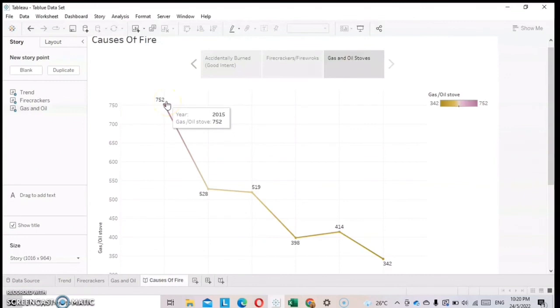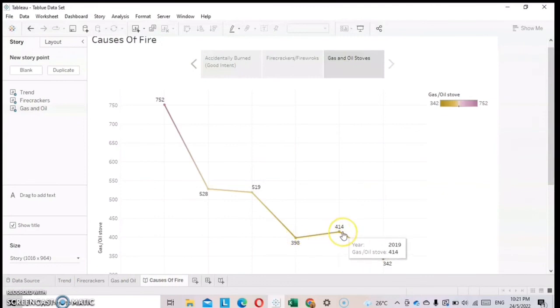Starting in 2015, cases of gas and oil stove were 752, but in 2016 there was a decrease in cases to 528. In 2017, gas and oil stove cases decreased again to 519. Moving to 2018, there was a drastic decrease to 398.